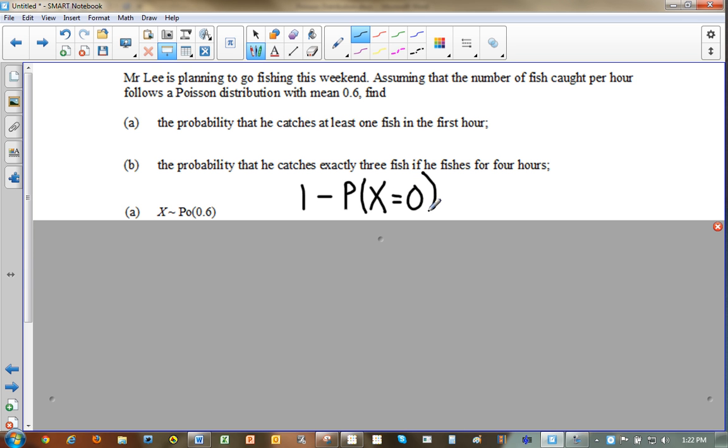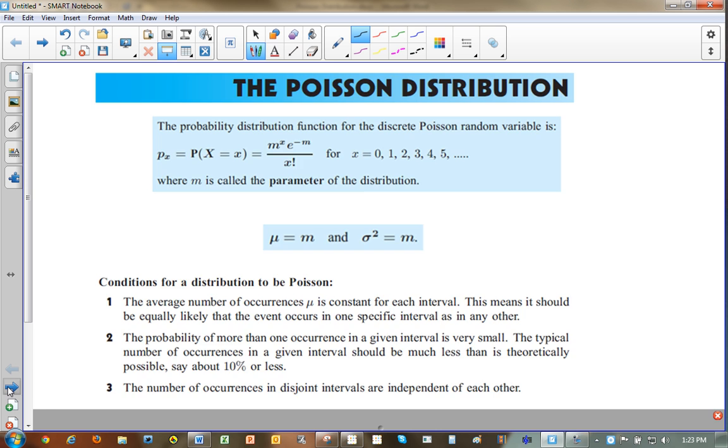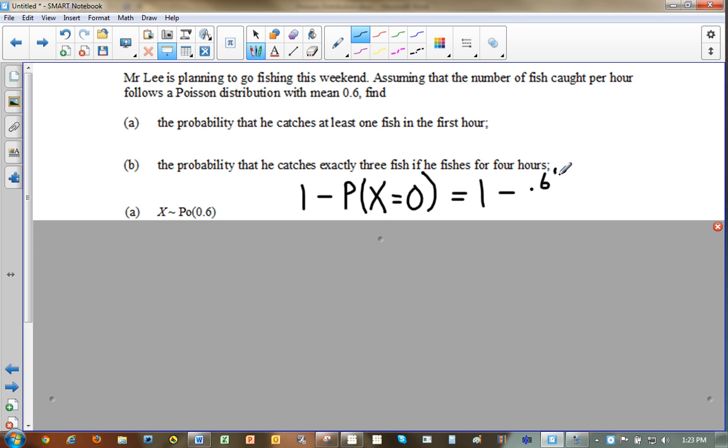Okay, so for my formula, that's going to be 1 minus, now my m is this 0.6. So 0.6 to the x being 0, times e to the negative m, which is 0.6, all over x factorial, so 0 factorial in this case.